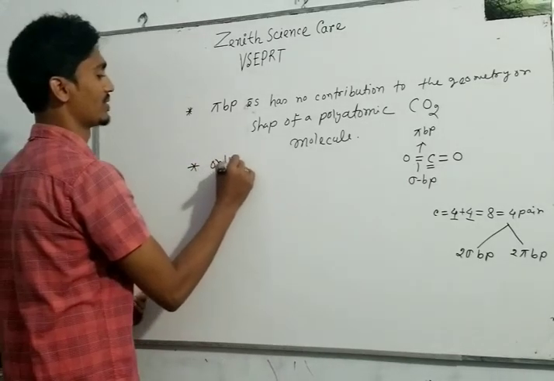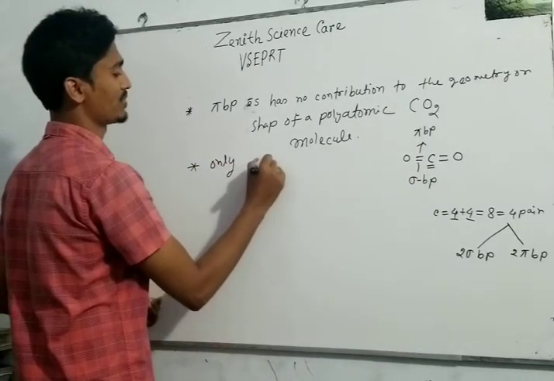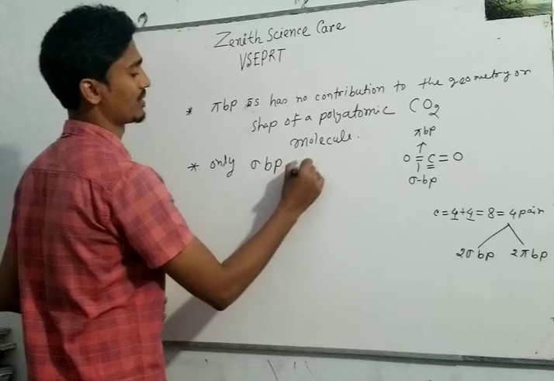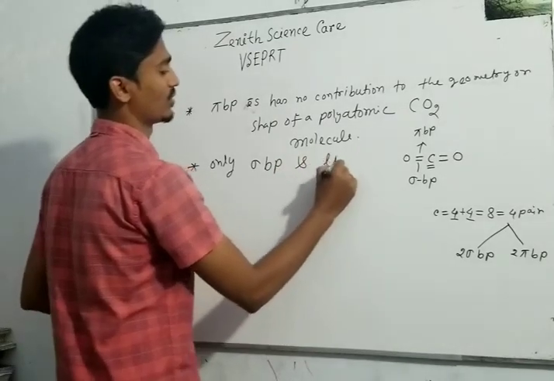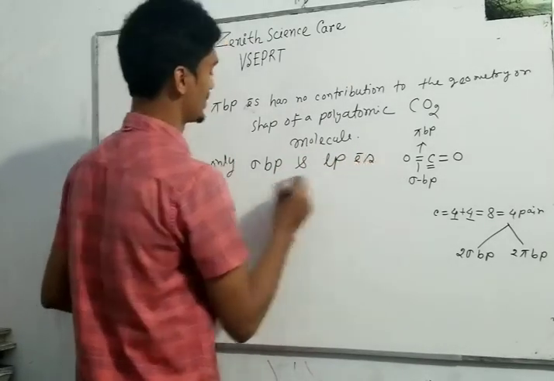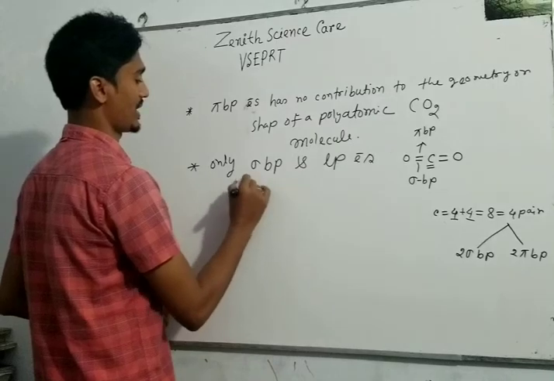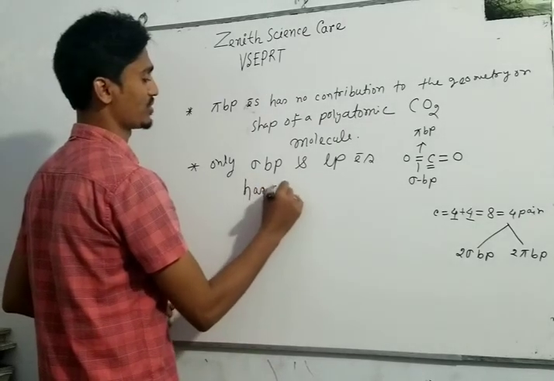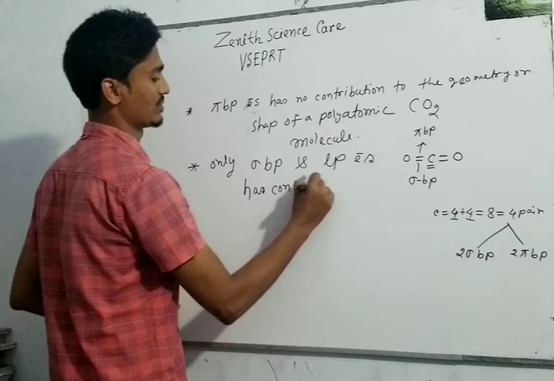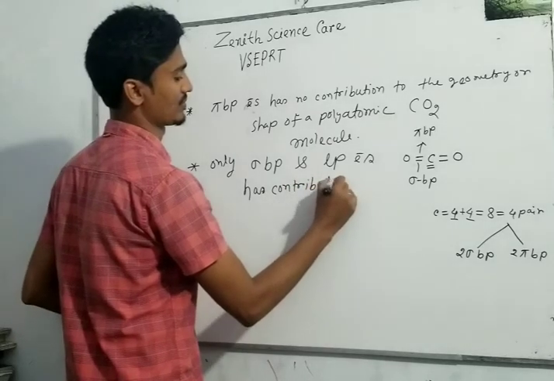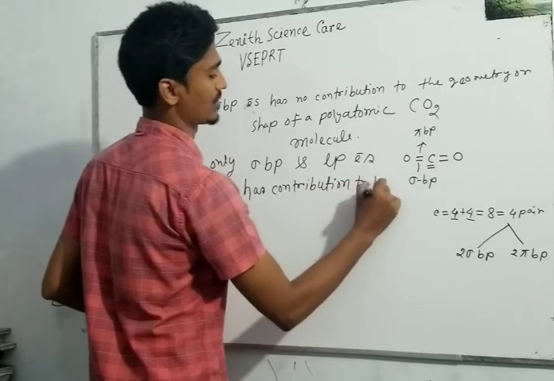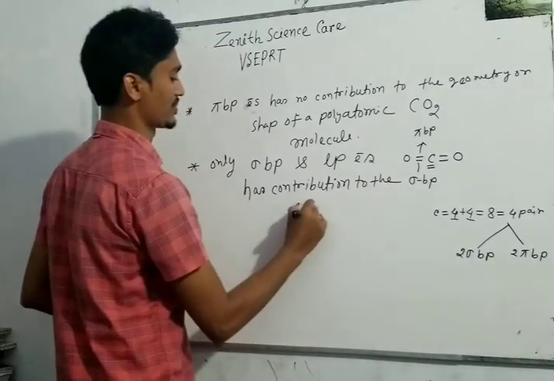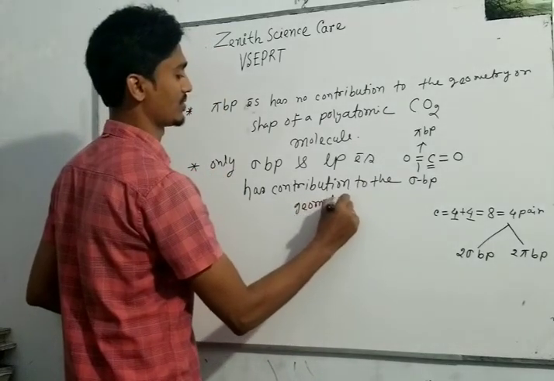Only sigma bond pair and lone pair electrons have contribution to the geometry.